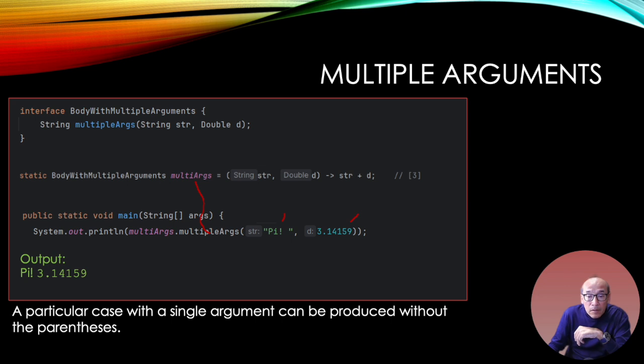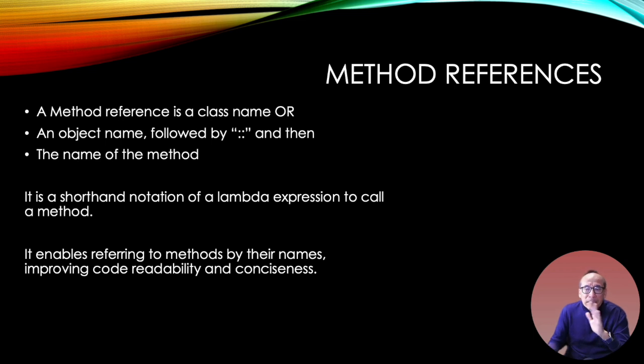What do I get? There's the string that I gave you. That's the number, and that's my output. Okay, so this is the implementation. This is the interface, a string and a double. And here I am invoking that with a string and a double. Got it? Okay, let's keep going. Okay, we're not done yet.